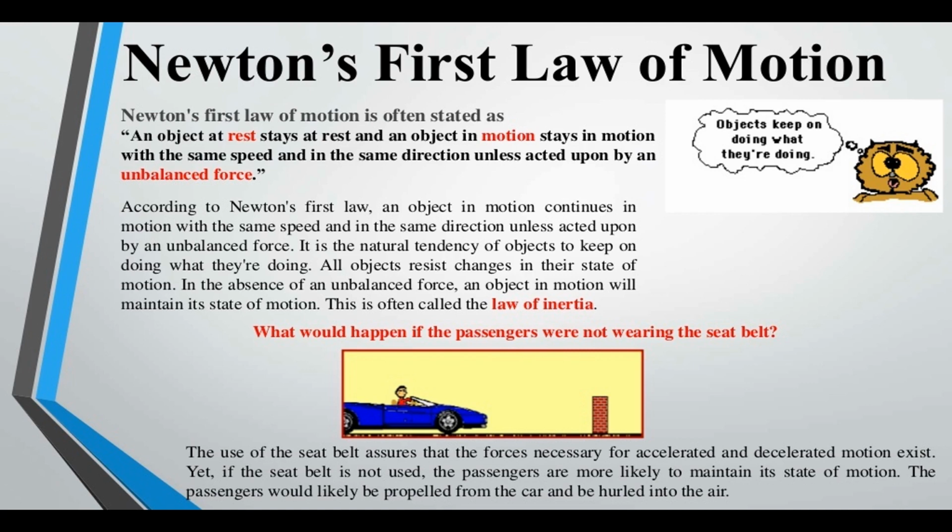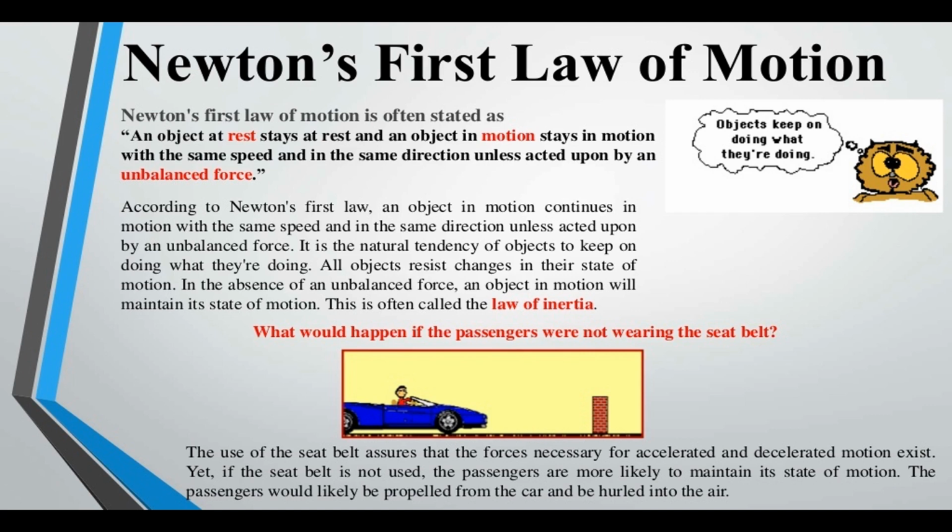According to Newton's first law, an object in motion continues in motion with the same speed and in the same direction unless acted upon by an unbalanced force. It is the natural tendency of an object to keep on doing what it is doing. All objects resist changes in their states of motion. In the absence of an unbalanced force, an object in motion will maintain its state of motion. This is often called the law of inertia.